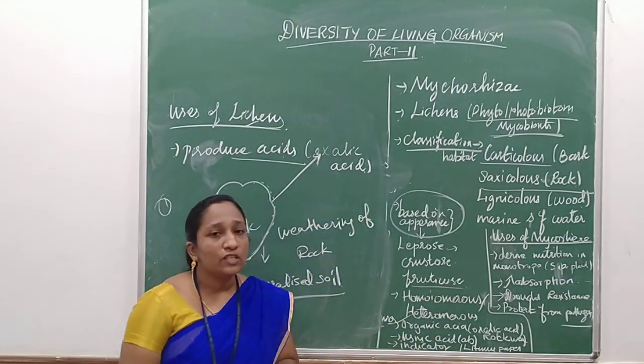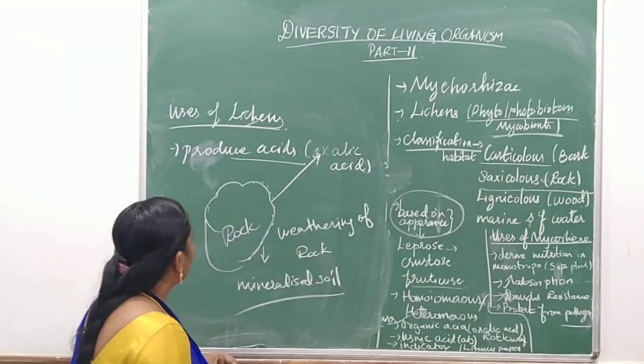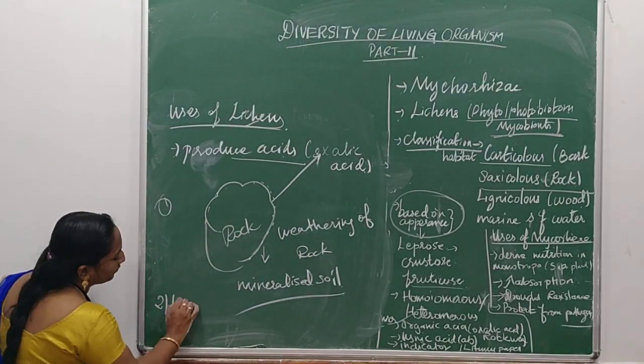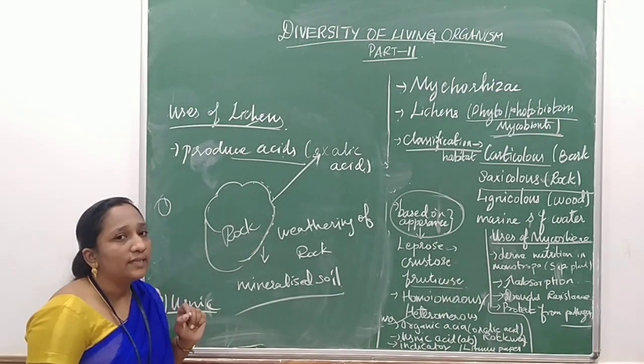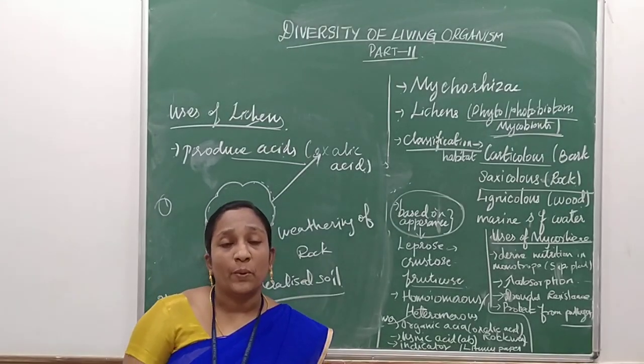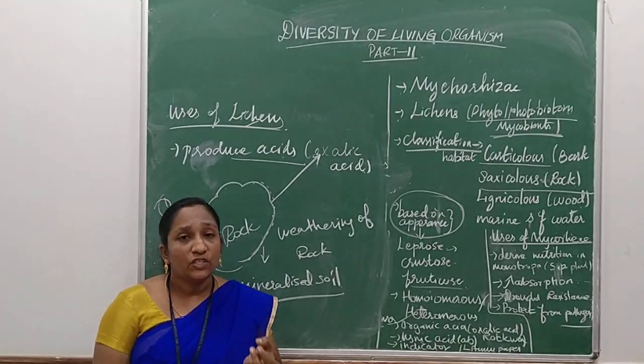The second one is usnic acid. What is usnic acid? It is produced by certain lichens.